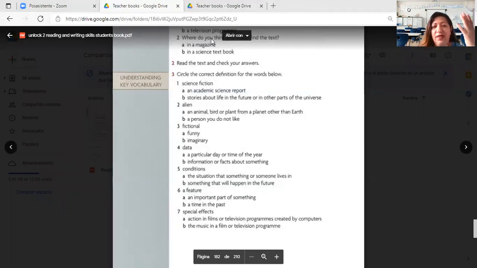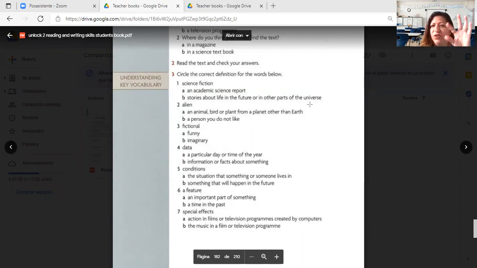To begin with, fiction means imagination. Fiction means not real. So when we say science fiction, it has to be something that is not entirely real, that has taken a lot of imagination. So the answer will be letter A, an academic science report, or letter B, stories about life in the future or in other parts of the universe.